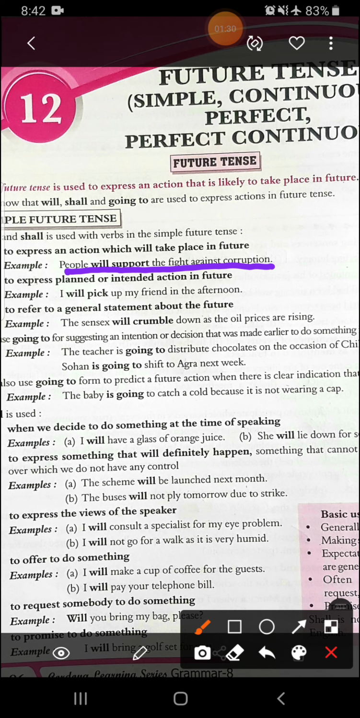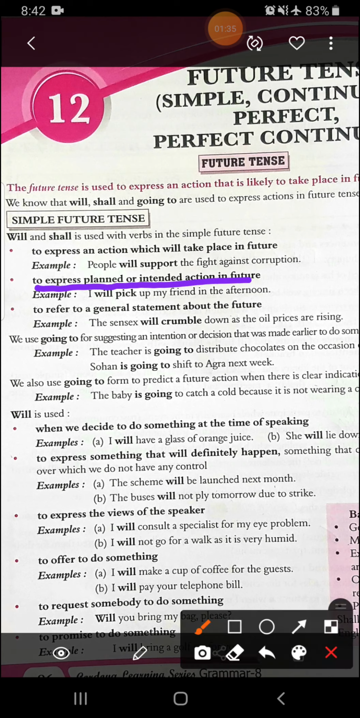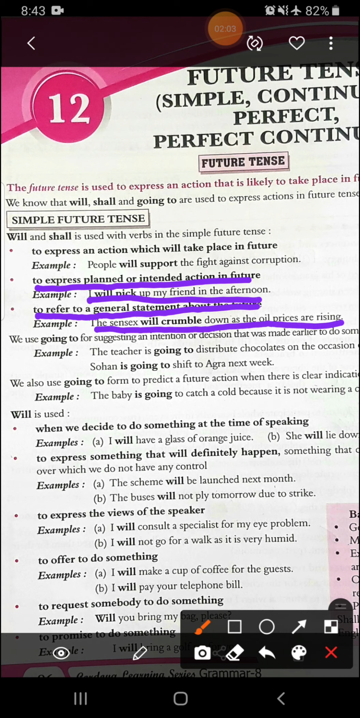Then second is to express planned or intended action in future. Like you can see the example, I will pick up my friend in the afternoon. So this is a planned action that you will do in future, that I will pick my friend in the afternoon. Okay. Then to refer to a general statement about the future, if you have to give a general statement about future, then also we use simple future tense. Like the Sensex will crumble down as the oil prices are rising.